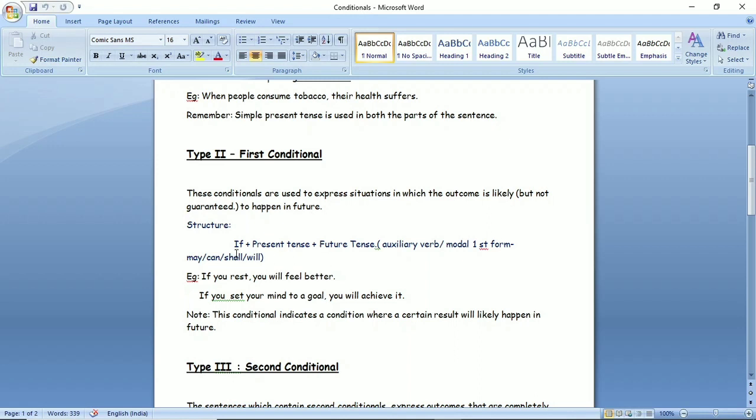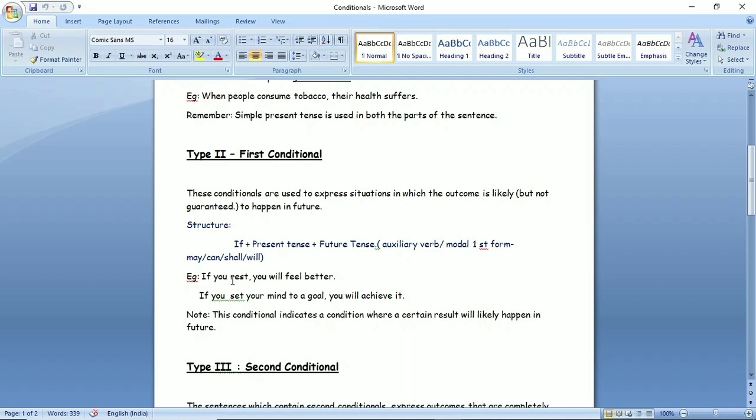So its structure will be if plus present tense plus future tense, and you can say auxiliary verbs or modals, we use them in their first form. And students, we can use these 4 modals: may, can, shall and will. For example, if you rest, you will feel better.